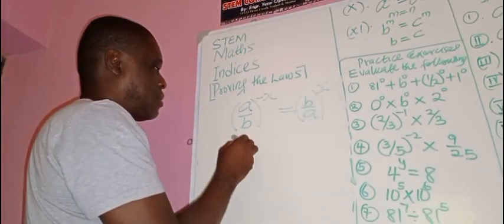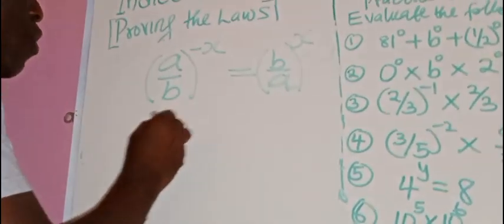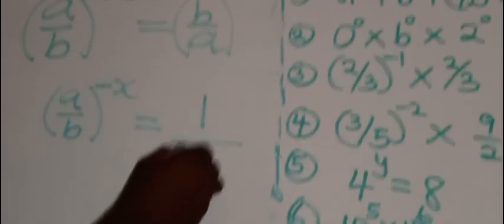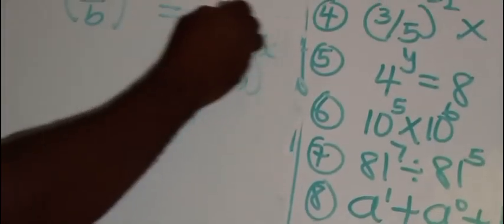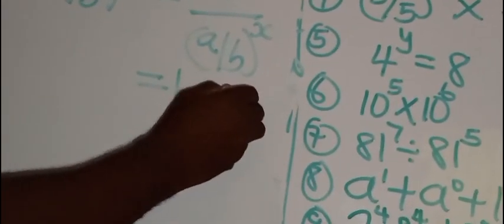Now, you will recall that I've already told you that if you have (A over B) raised to power minus x, and you want this minus to disappear, it means 1 over, you will write everything, A over B, except that minus, raised to power x. Now, the meaning of this is this. This line means division, divided by what? A over B raised to power what?